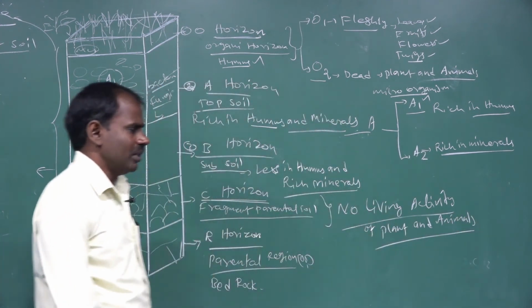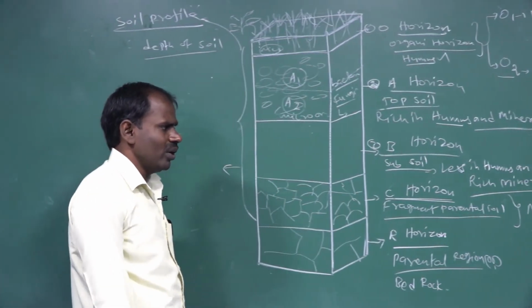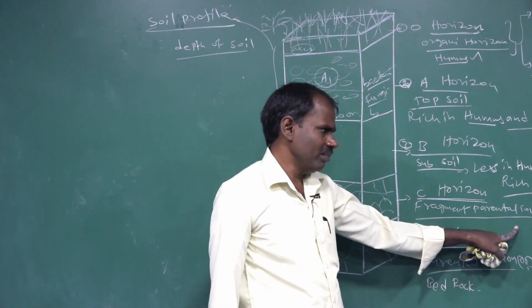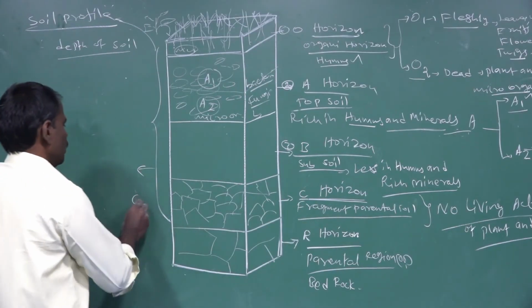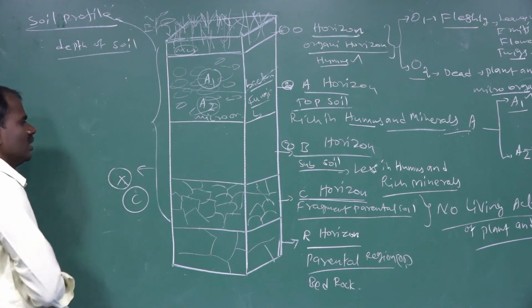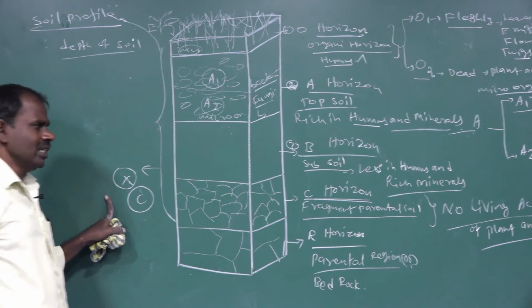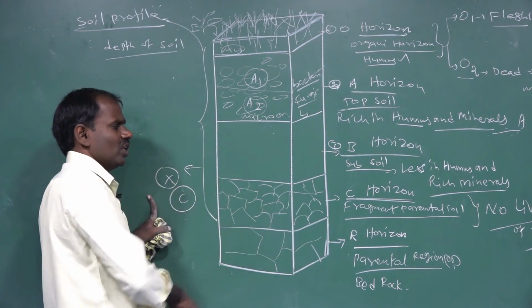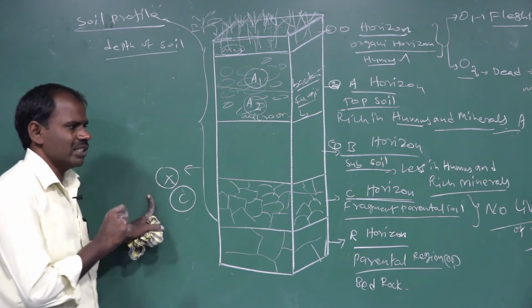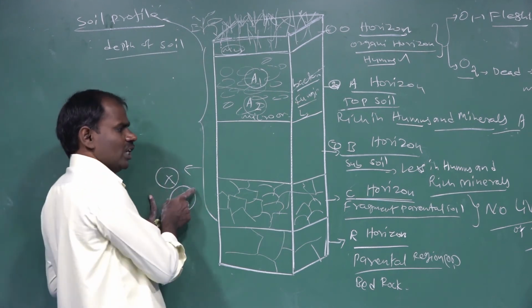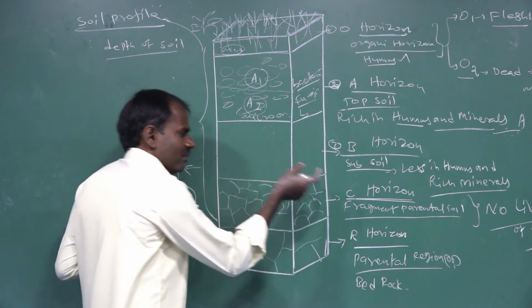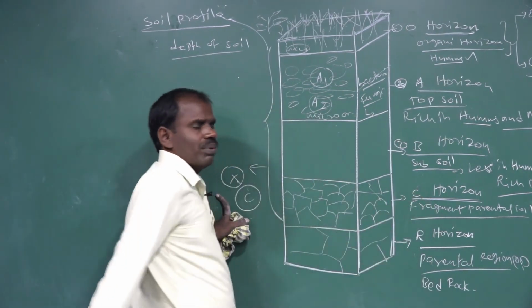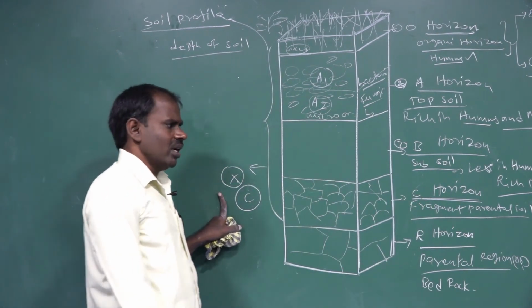Living acts of plants and animals. The horizon found where there are no acts of plants and animals is the C horizon. Very important question: which horizon has no acts of plants and animals? That's the C horizon, the fragmentation of parental soil particles.